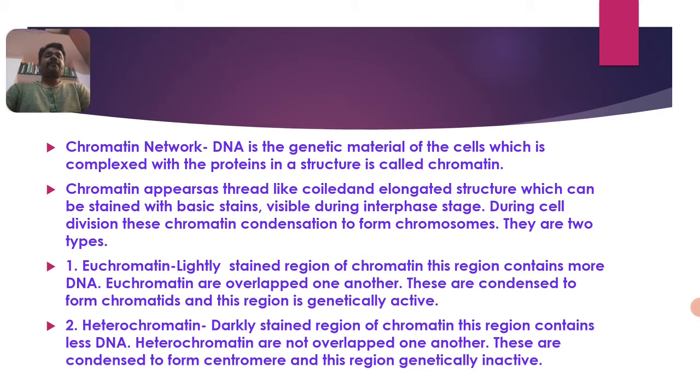What about heterochromatin? It is the darkly stained region. Comparatively, euchromatin is lightly stained, but heterochromatin is darkly stained. This region contains less DNA, but euchromatin contains more DNA. Heterochromatins are not overlapped to one another, but euchromatins are overlapped. These are condensed to form the centromere, and this region is genetically inactive, but the euchromatin region is genetically active. So these are the major differences between euchromatin and heterochromatin.